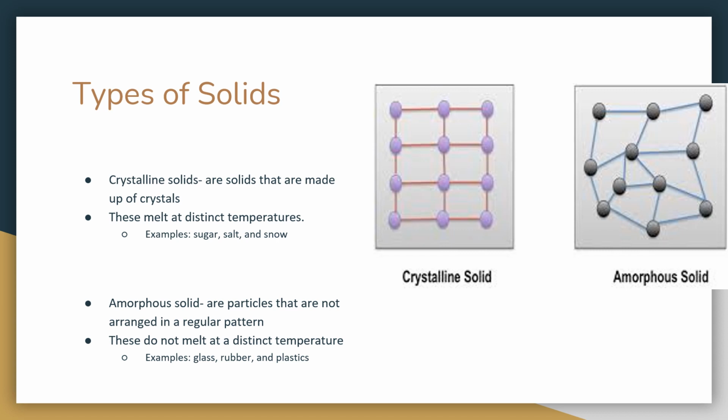However, we also have amorphous solids, and these are particles that are not arranged in a particular pattern or a regular pattern. So these do not melt at a distinct temperature also. So examples of this include glass, rubber, and plastics. So our eraser example from before would be an amorphous solid. It would be rubber. And in the image of the particles, you can see that it is not regular. It's not the same every single time. There are different shapes throughout.